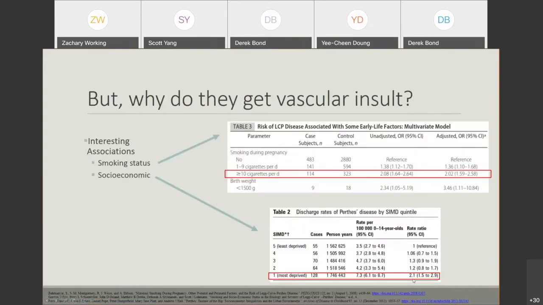So there are some associations that people have looked at. People have looked at smoking status. Perthes disease was highly associated with maternal smoking status in utero. Also, interestingly, socioeconomic status seems to be important. In this table at the bottom, this is a socioeconomic deprivation score, 1 being the worst and 5 being the least deprived. We can see that those children with the worst socioeconomic status tended to have a higher incidence of Perthes disease as well. So that's an interesting phenomenon.